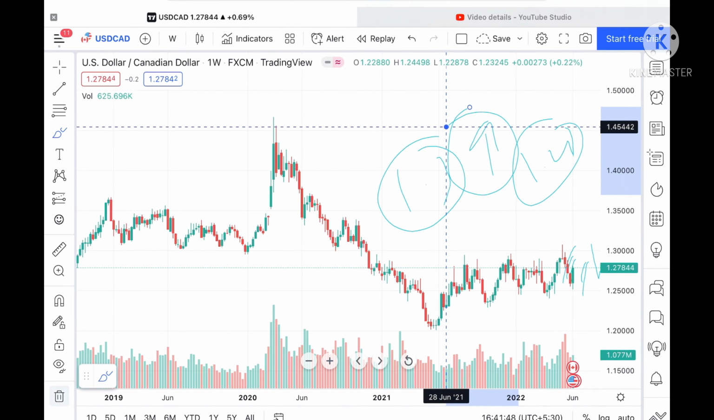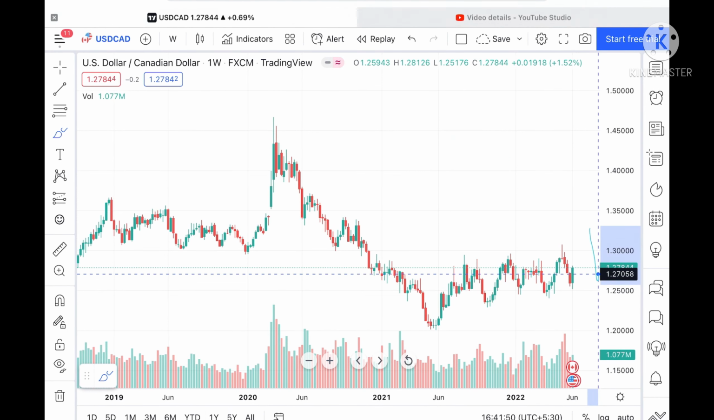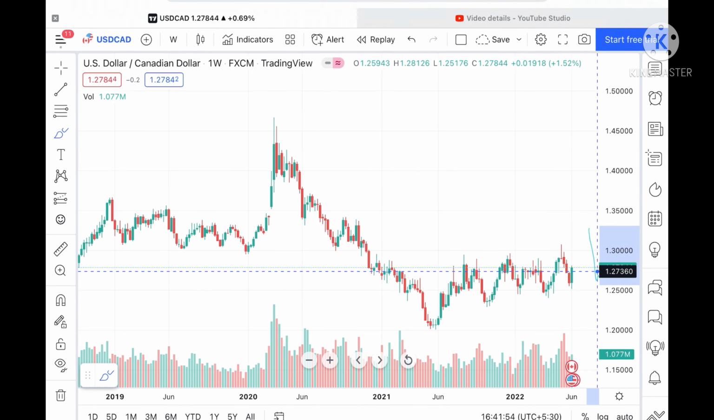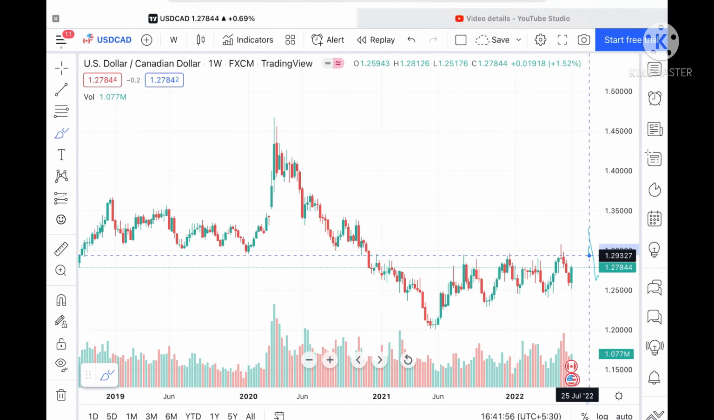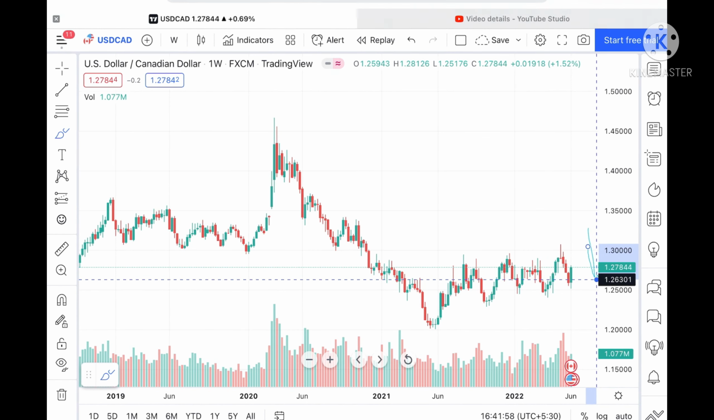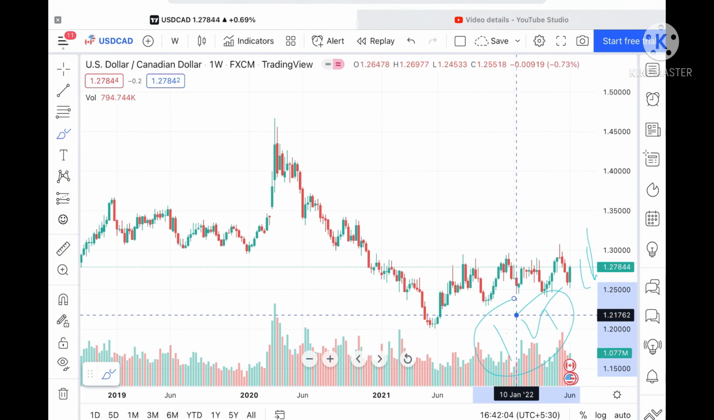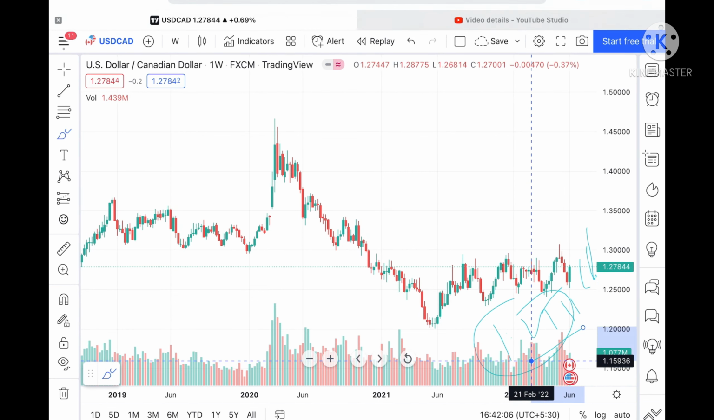But suppose if the price didn't sustain this particular level, we can see it can come down to a level of 1.27436, and from there to a level of 1.26301, and once it goes below that level, then we can see it can move further below towards a level of 1.25318, and then further down.